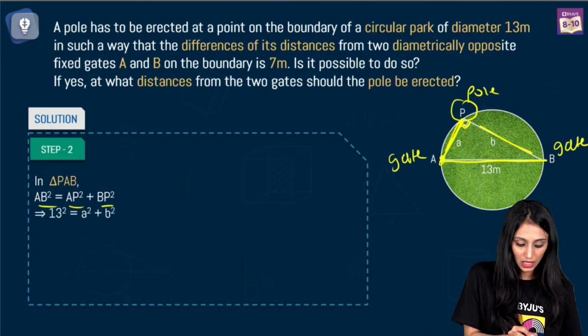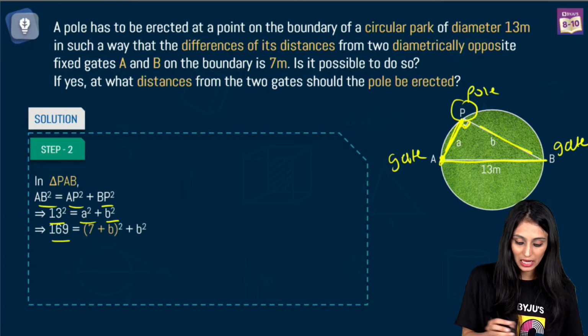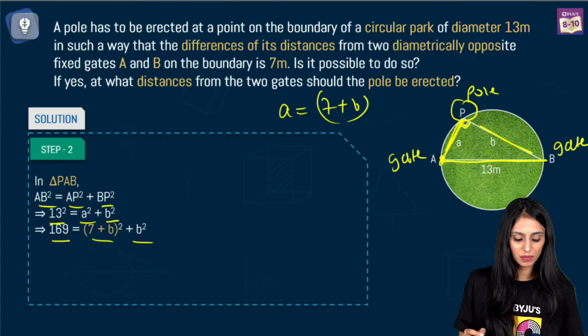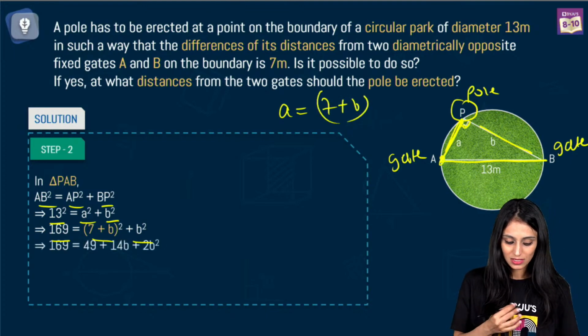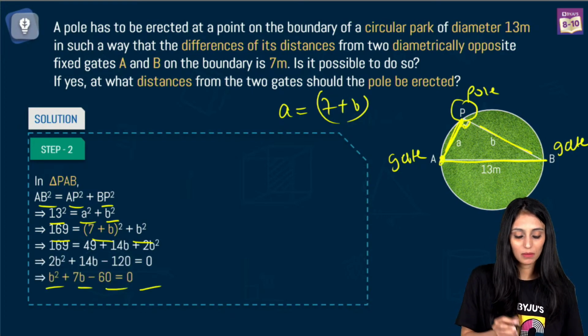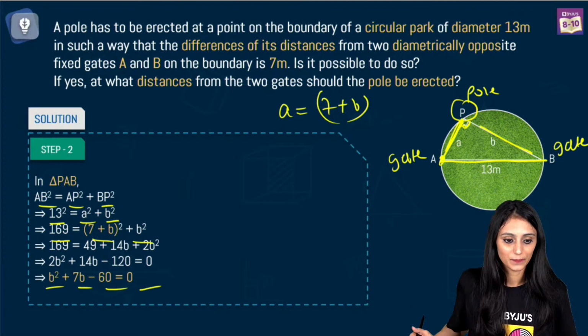Put all the values. AB is 13, so 13 square is A square plus B square, that is 169. A is what? We just said A is 7 plus B. You can say (7 plus B) whole square plus B square. Simplify this. At the end, you will get this equation: B square plus 7B minus 60 equal to 0.